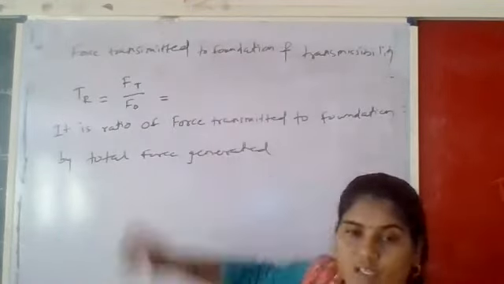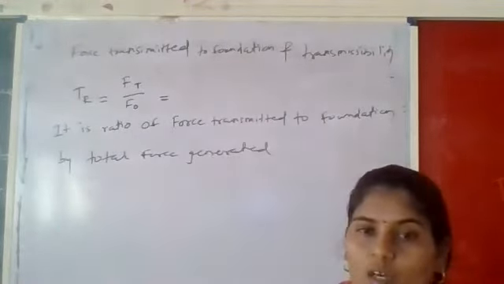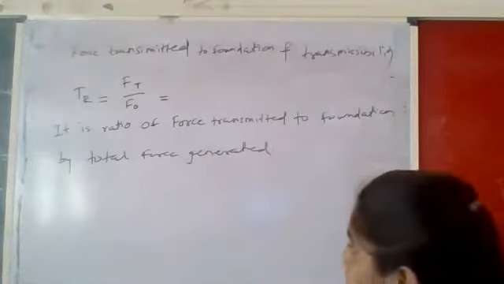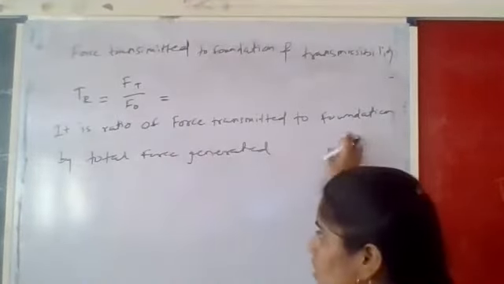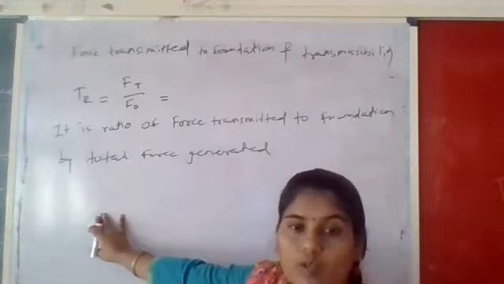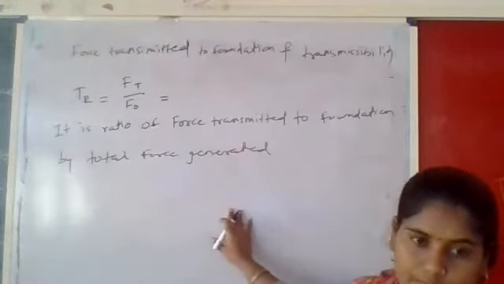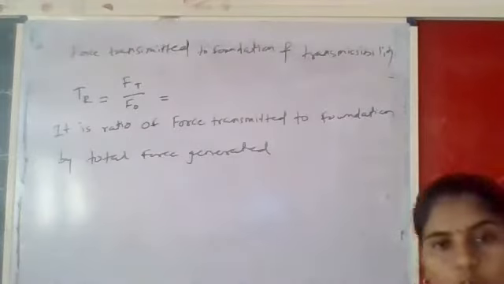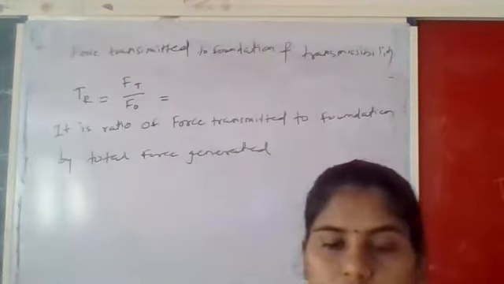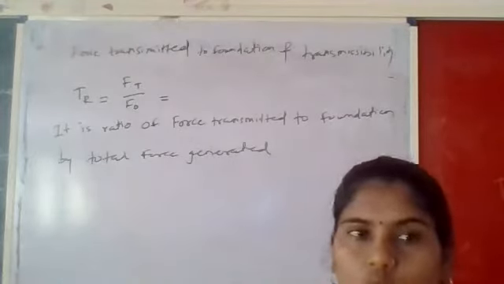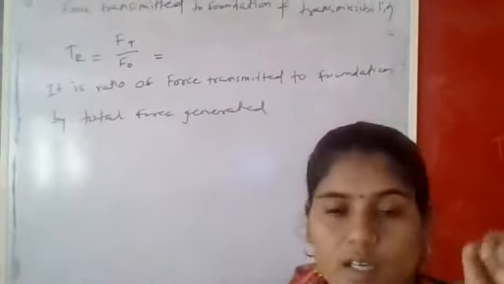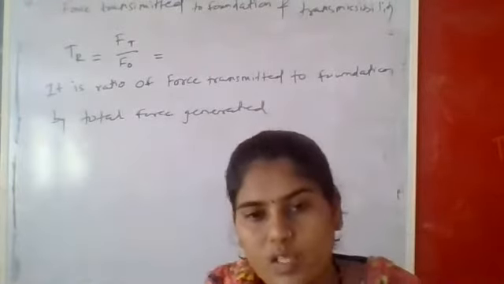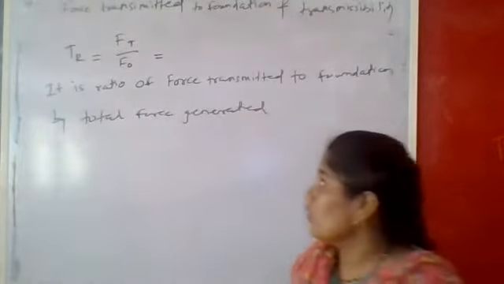What is meant by this transmissibility? It is a ratio of force transmitted to the foundation by the total force generated into the system. It is a ratio of force transmitted to the foundation to the force generated, whatever the total force which is generated into the system. So what is the ratio?